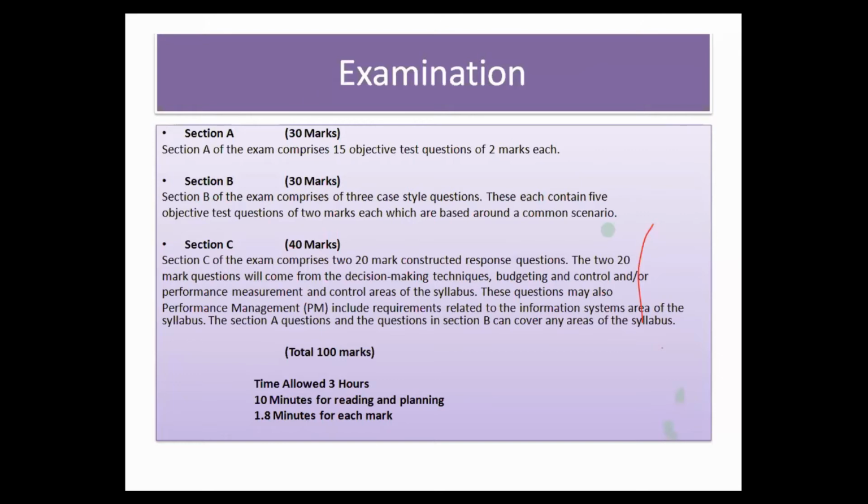So let's have a look at the key syllabus areas once again. I told you earlier, the syllabus of F5 is divided into 5 key areas. The first one is advanced costing techniques. The second one is decision making. The third one is budgeting. The fourth one is standard costing and variance analysis. And the fifth one is performance measurement.